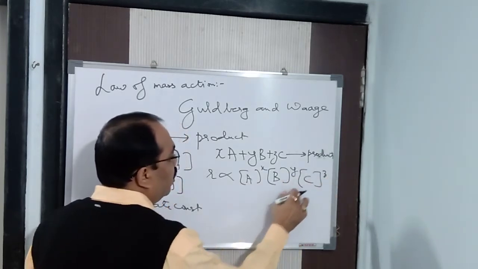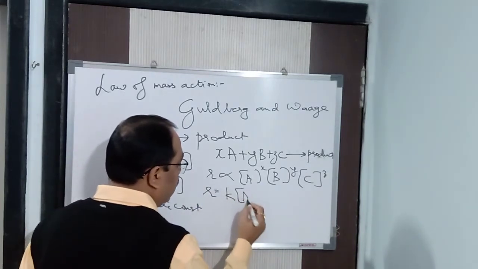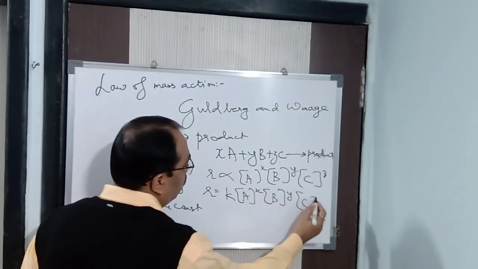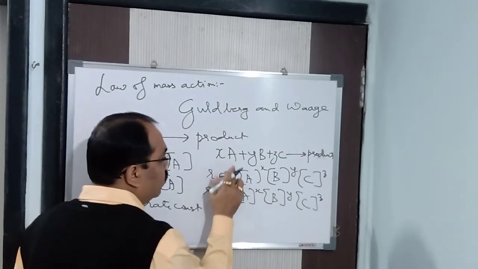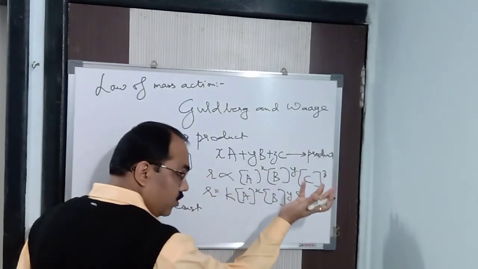Z times C to the power Z. So to remove this proportional sign, R is equal to K, concentration of A to the power X, B to the power Y, and C to the power Z. Because you can see X, let us say X is 2 times A. So A into A, instead of writing A into A, I can write A to the power 2.